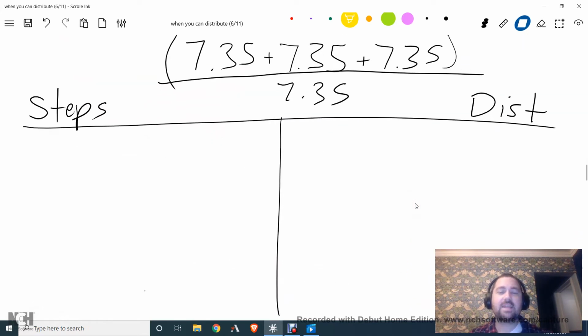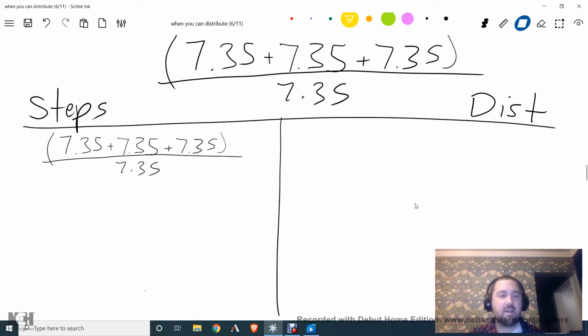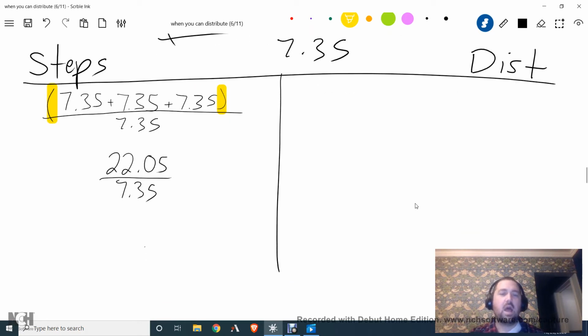Ooh, I love this example. It's one of my favorites of all time. It's so good. 7.35 plus 7.35 plus 7.35, all divided by 7.35. Let's see, if we do this using the steps method, right, then we're going to say, oh, look, there's parentheses here, and I want to simplify what's in the parentheses, and so I'll do that first. And we get 22.05 over 7.35. We probably used the calculator for the last one. We're definitely going to use a calculator for this one. So now I get my calculator and I start typing things in, and I end up getting 3. Well, that's a nice number to have at the end.